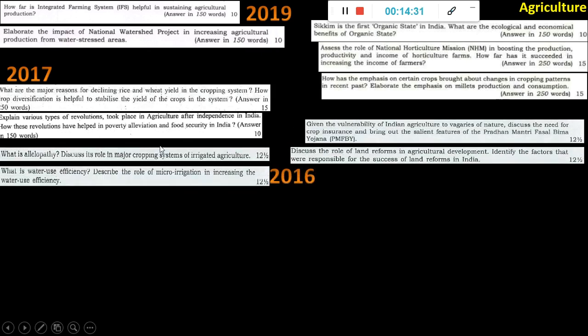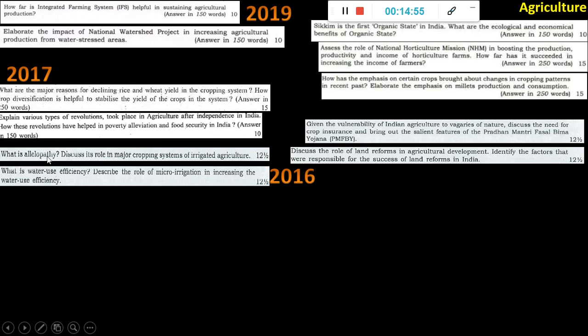Okay. 2016, allelopathy. The problem in GS3 is that keywords like this will come sometimes. So when you have never heard this topic, there is nothing you can do in the exam hall. You cannot Google or find out what the meaning is. Once you find out the meaning, you will know that this was this easy. But that is why you should do previous year papers, so that next time if they repeat the same question, what will you do? You cannot blame someone. You have to blame yourself that you did not do the previous year paper.